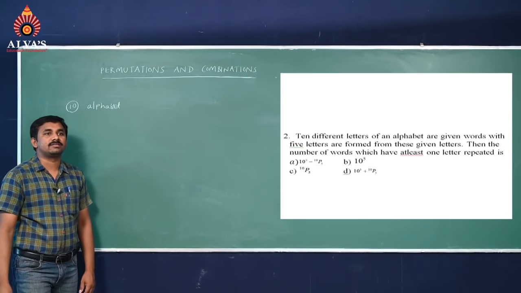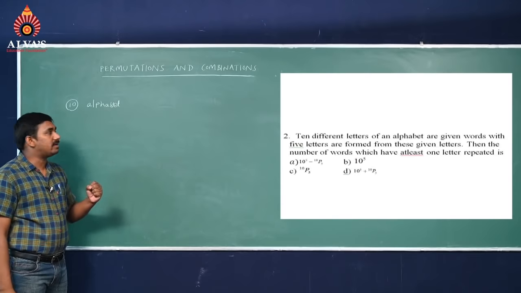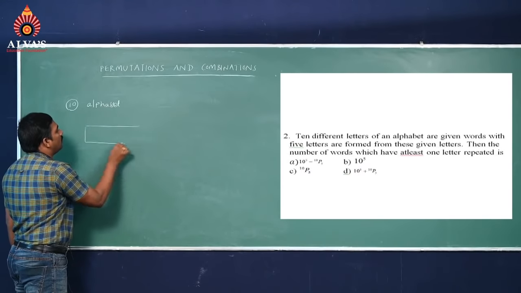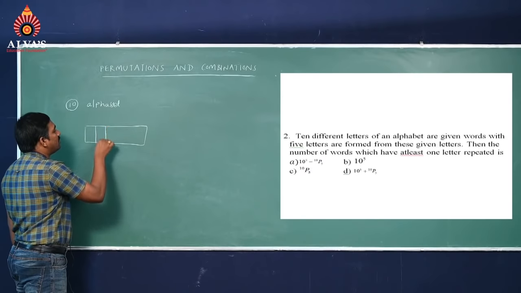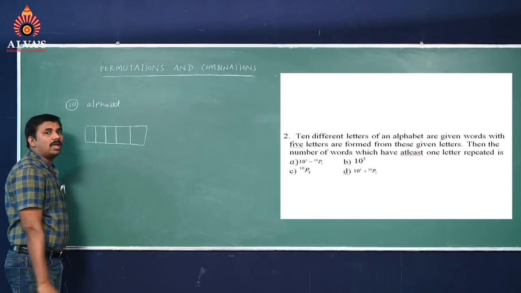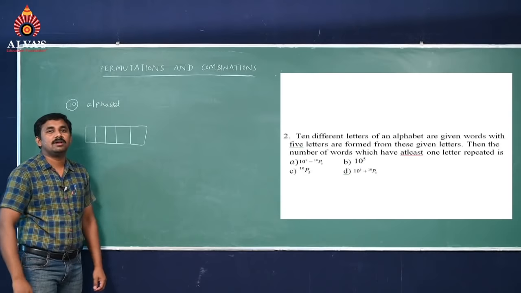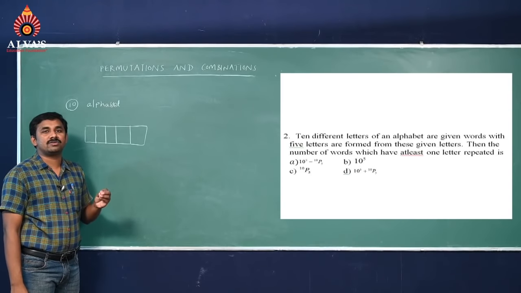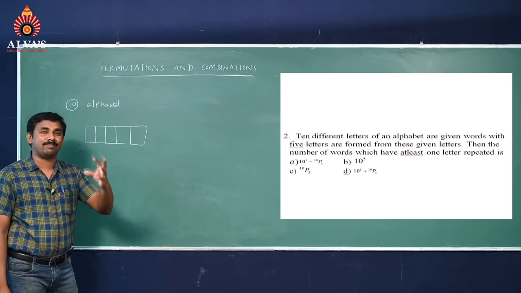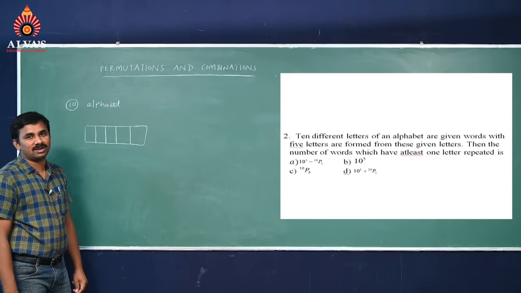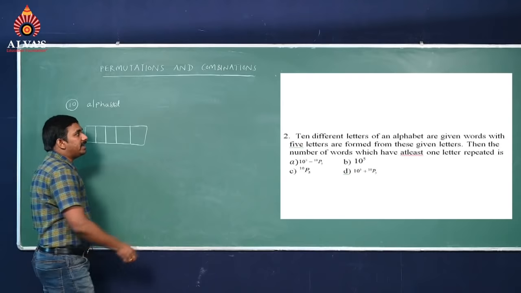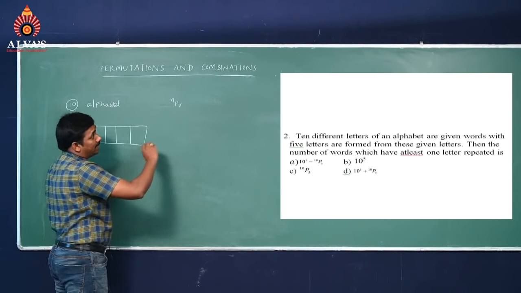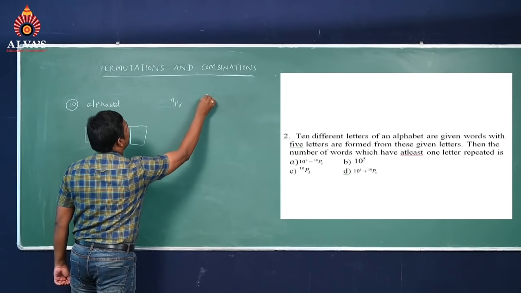10 alphabet letters are given. Using these 10 alphabet letters, we have to arrange 5 letter words. The question is the number of 5 letter words which have at least one letter repeated.